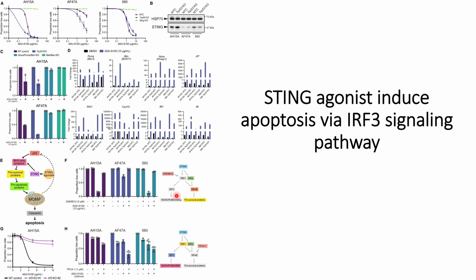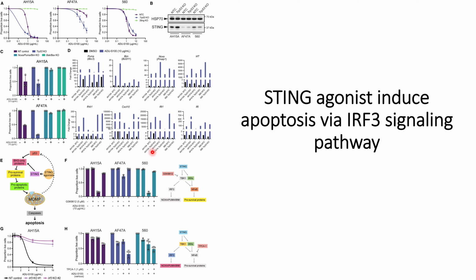They wanted to check which of these pathways is actually happening, or whether both are. So they knocked down TBK1 and IRF3, and in another case they inhibited NF-kappa B. The reagent they used, GSK8612, inhibits TBK1, and if TBK1 is downregulated, then the NF-kappa B pathway is still active.